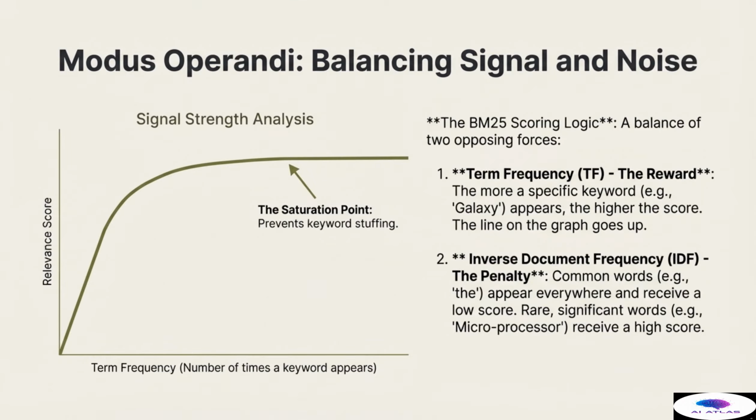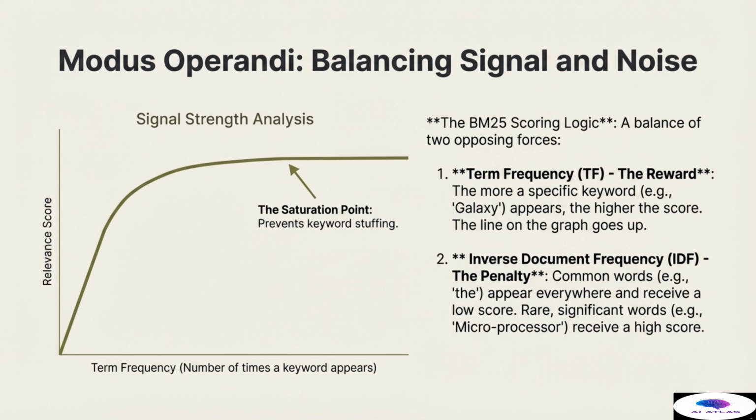The archivist's modus operandi, using BM25, is primarily about balancing signal and noise. The BM25 scoring logic is built upon a balance of two opposing forces to determine document relevance. The first is term frequency, or TF, which is the reward. This is simple. The more a specific keyword, like galaxy, appears in a document, the higher the raw score. However, this feature is regulated by the saturation point shown on the graph, which prevents excessive keyword stuffing from unfairly